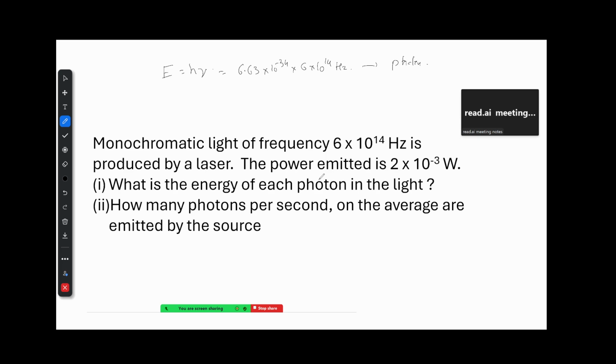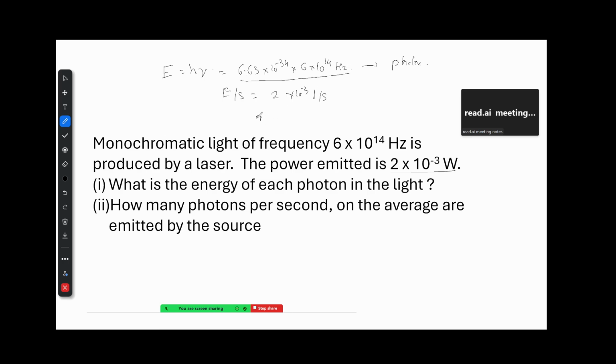Now he says that the power of the light is 2 into 10 raised to minus 3 watt. That means 2 into 10 raised to minus 3 joules it is giving in 1 second. So the energy given by it in 1 second, that is the energy per second, will be equal to 2 into 10 raised to minus 3 joules per second, and one photon energy is this much.